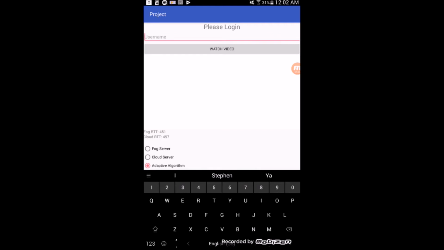The overall flow of the application was mainly comprised of the following functionalities, and I'm going to demonstrate these in the following minutes.